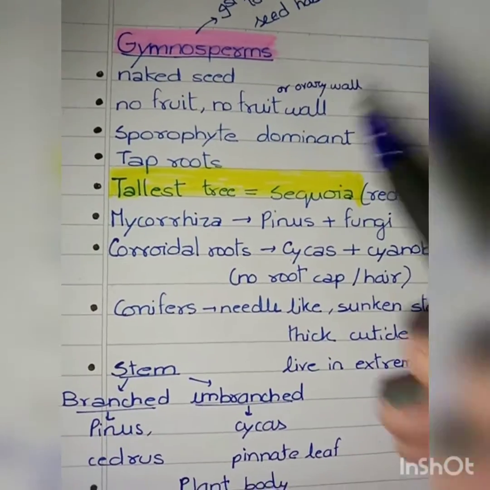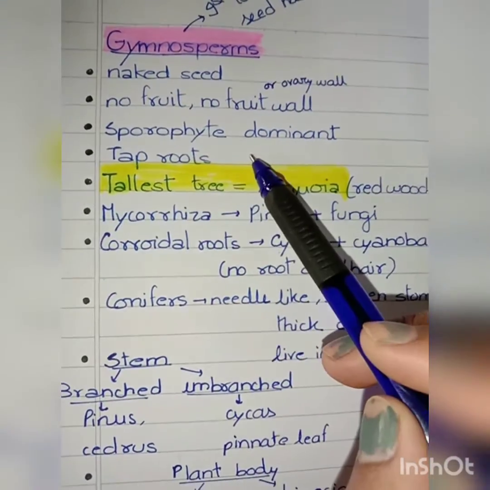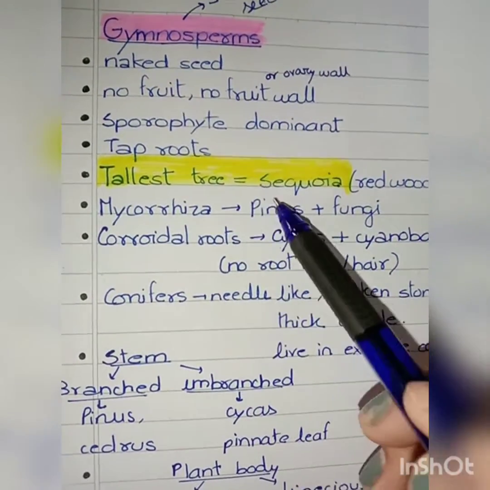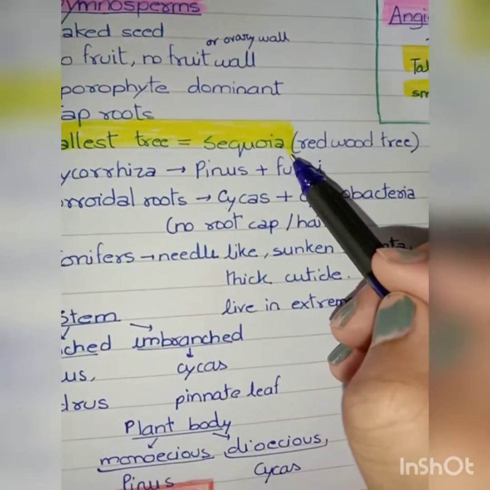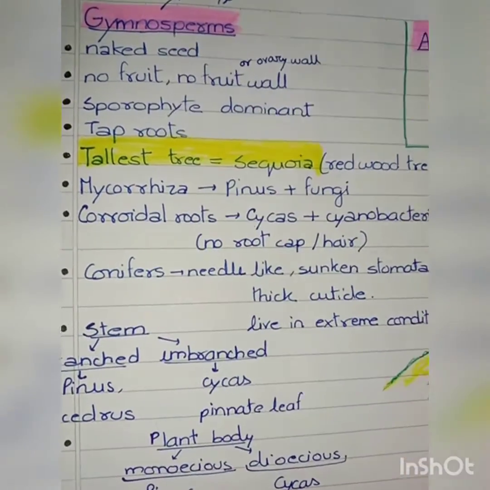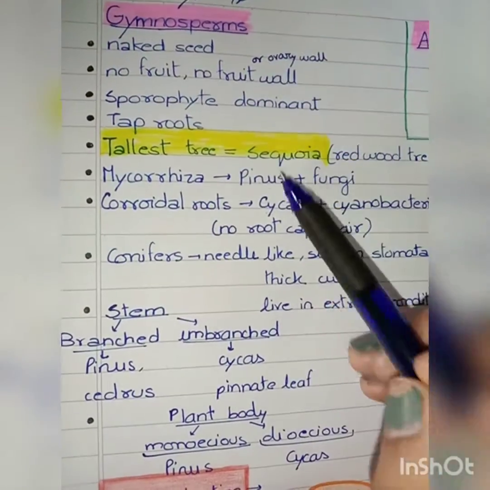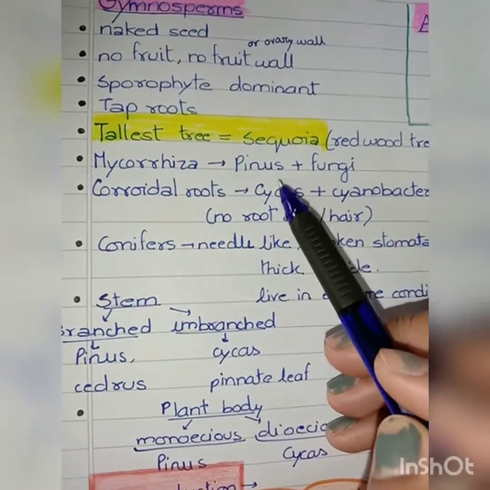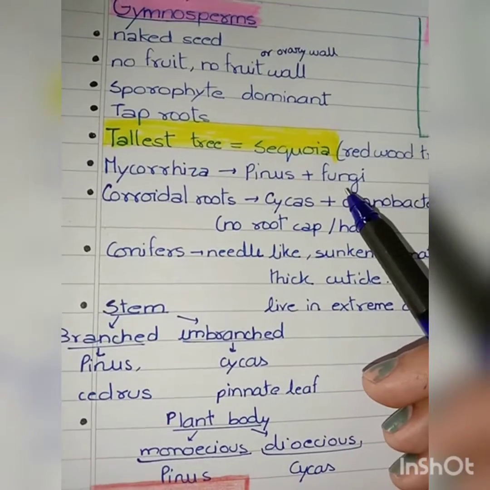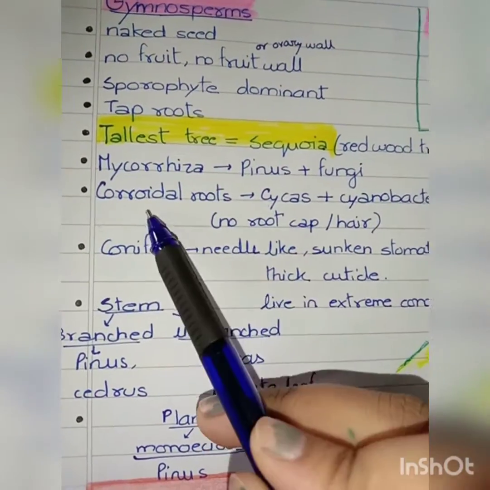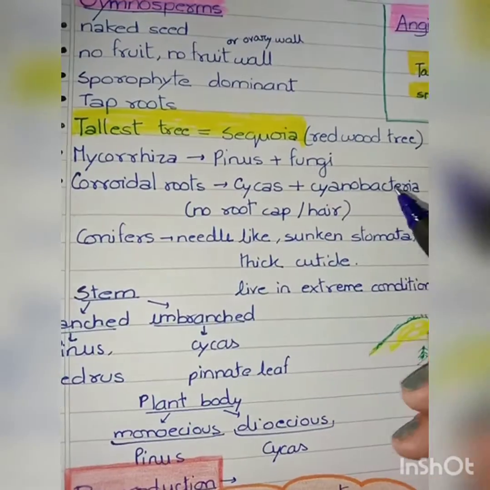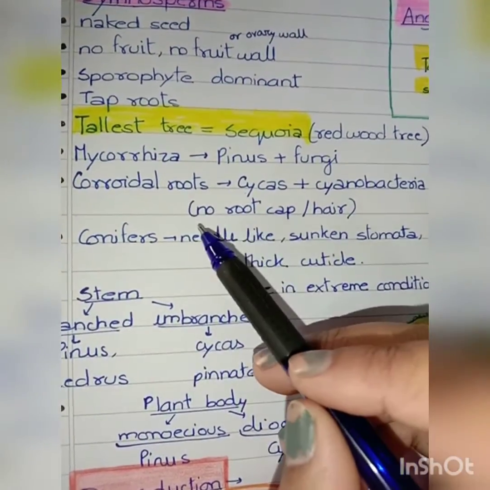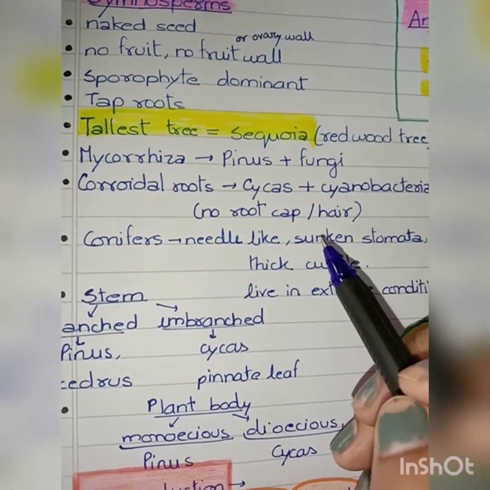In gymnosperms, the sporophyte stage is dominant. They bear taproots. The tallest tree of gymnosperms is sequoia, also known as the redwood tree. Gymnosperms also form mycorrhizae. Pinus forms mycorrhizae with fungus, and cycas has coralloid roots, which are due to cyanobacteria. In the case of coralloid roots, there are no root hairs or root cap present.